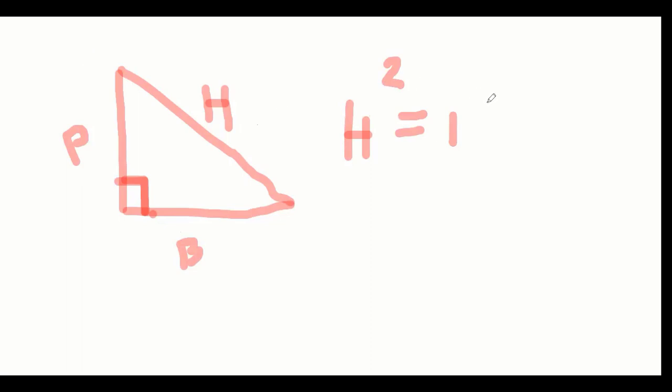You can do it in the form of ABC, it does not matter. The basic concept is the square of the hypotenuse will always be equal to the sum of squares of the other two sides. That's it. It's a very important theorem, the Pythagoras theorem. Everyone knows this, I believe.